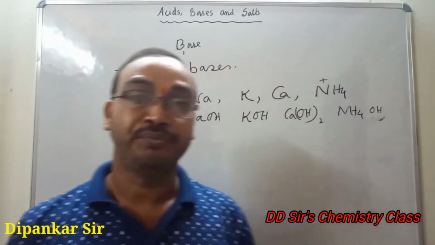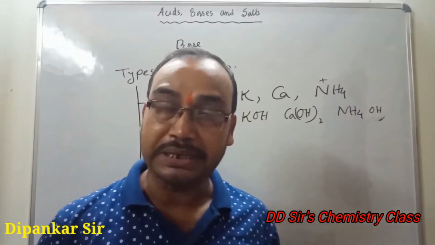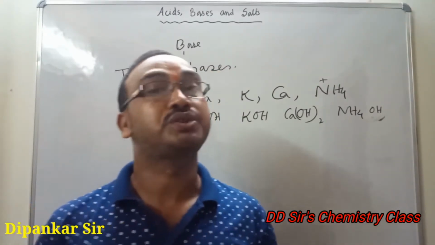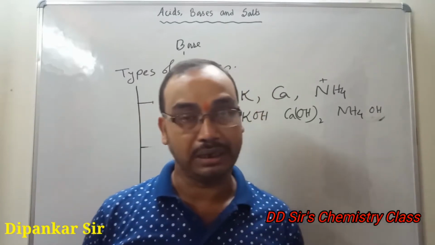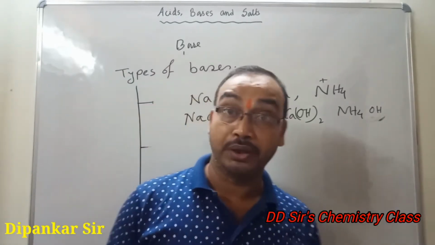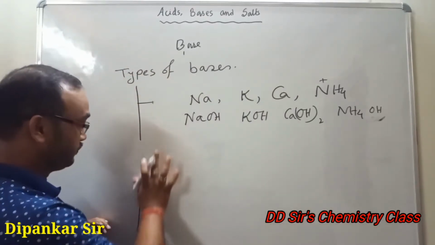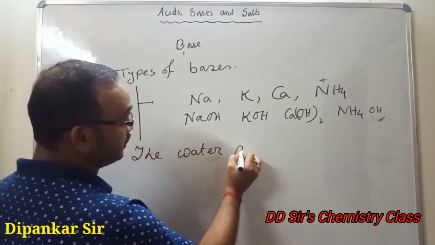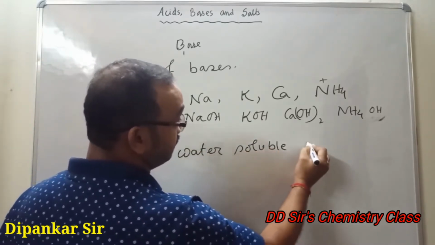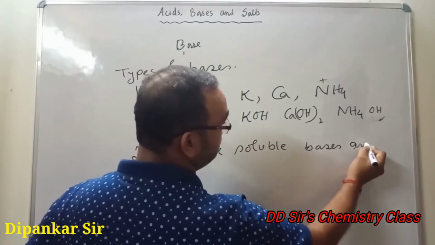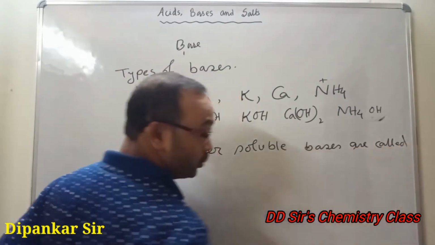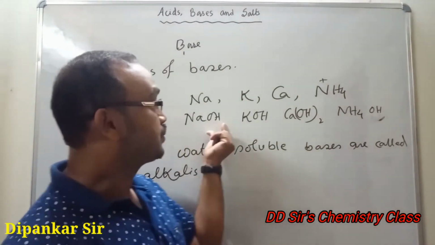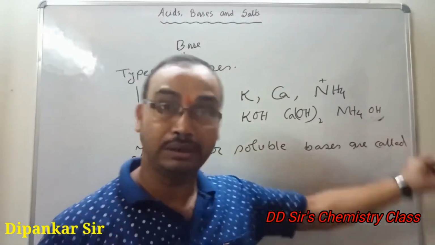And remember one thing: the water soluble bases are known as alkali. If questions come like this, define alkali, give example, you will write: the water soluble bases are called alkalis. Example: sodium hydroxide, potassium hydroxide, like this.